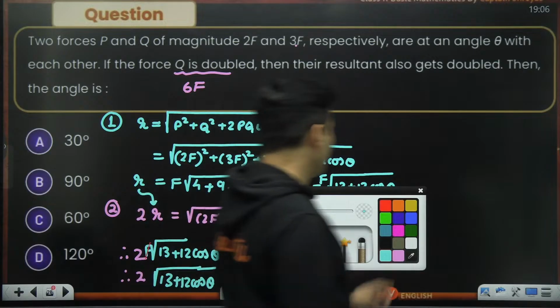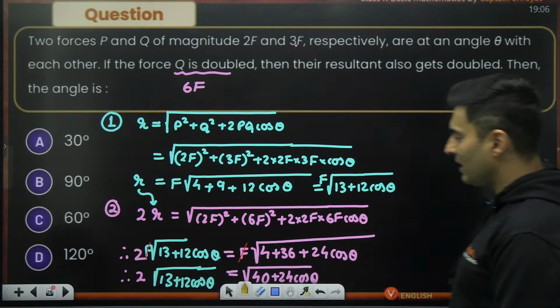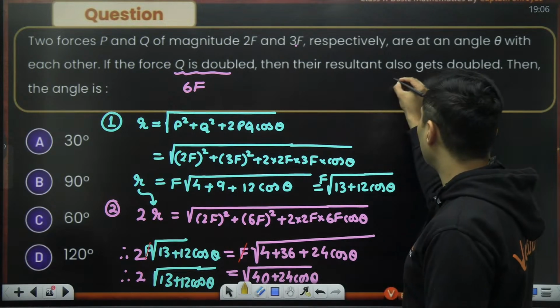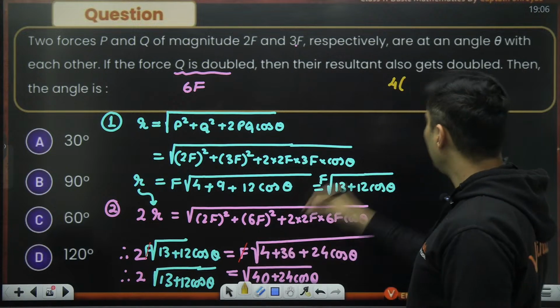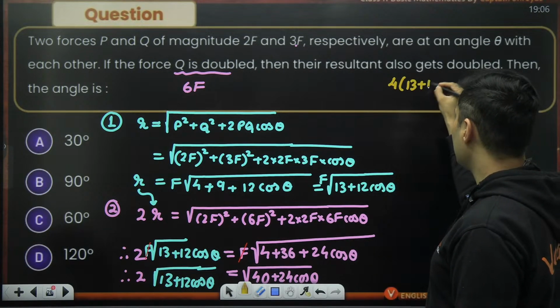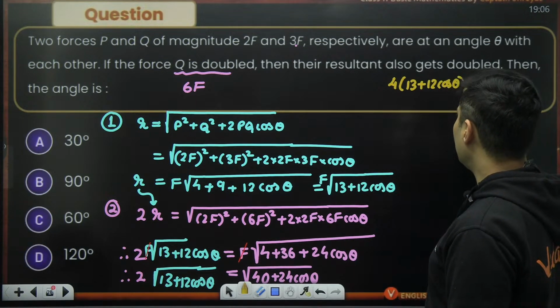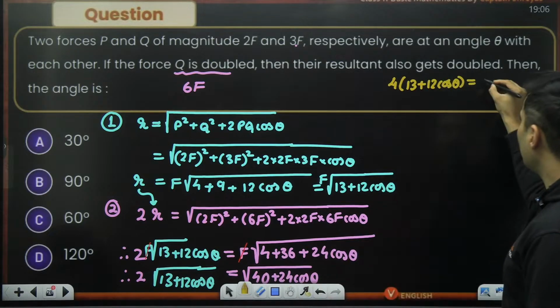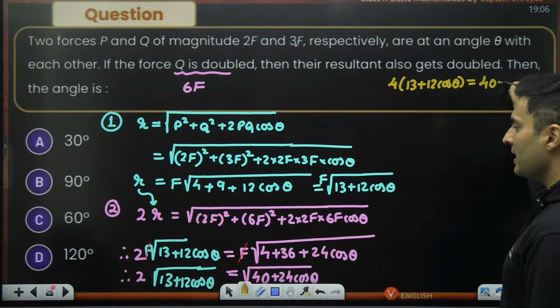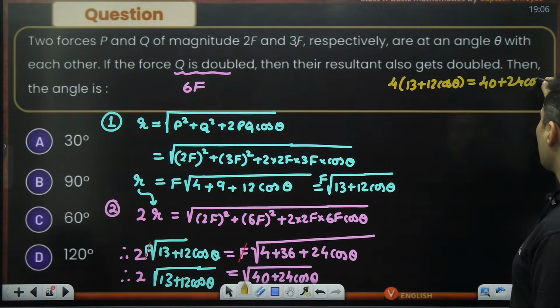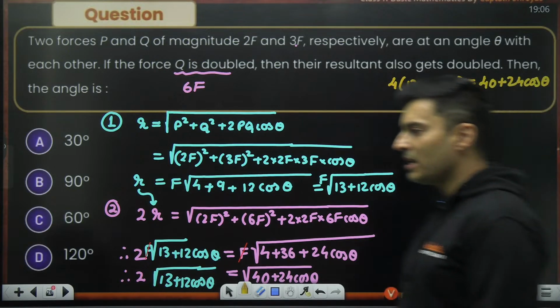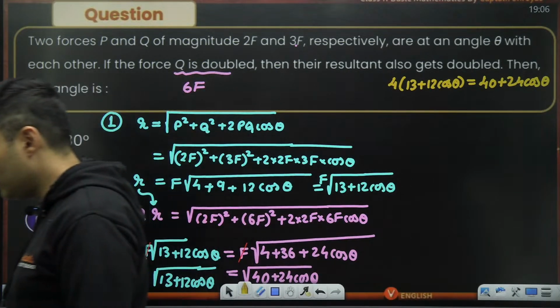Obviously, we have to square both sides. The moment you square both sides, 2 square will become 4, multiplied by 13 plus 12 cos theta is equal to 40 plus 24 cos theta.